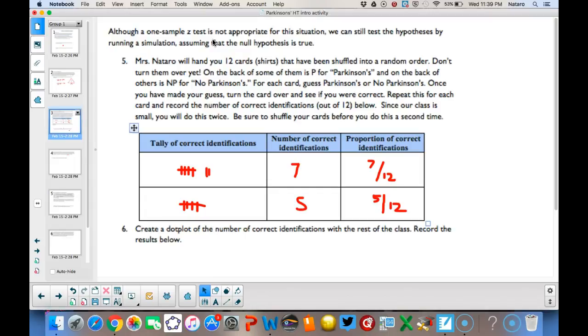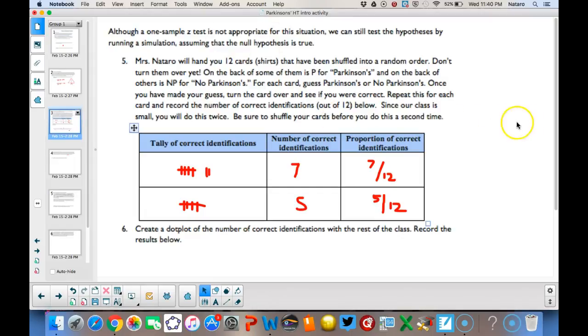For each card, you're going to pick it up, smell it, and determine would that have been a shirt worn by a Parkinson's patient or a person that did not have Parkinson's. Once you've made your guess, you'll turn the card over and see if you're correct. You're going to repeat this for each card and record the number of correct identifications out of 12. Since our class is small, you're going to do this twice, and you want to be sure to shuffle your cards before you do it a second time.